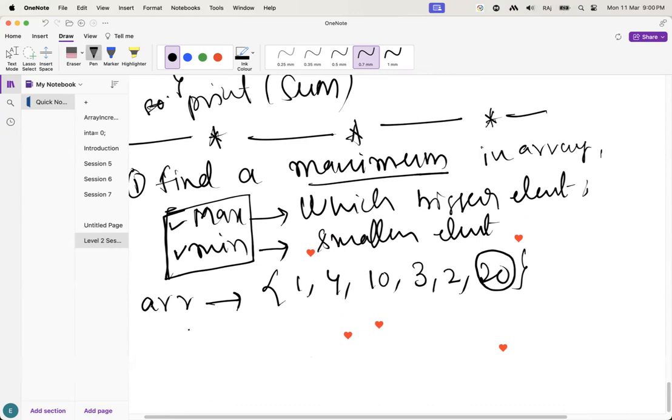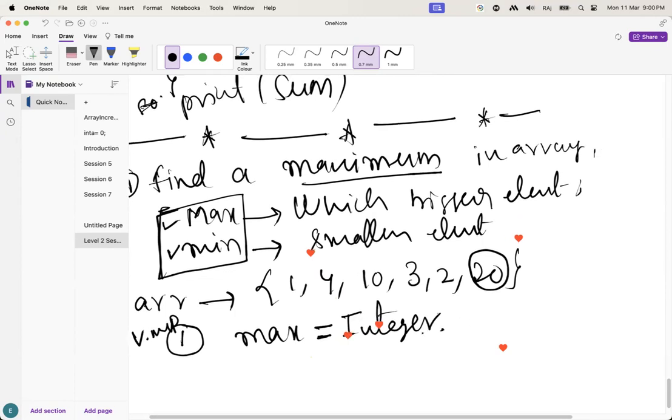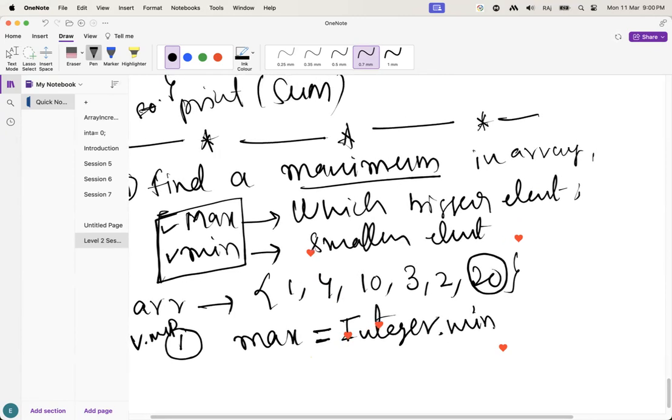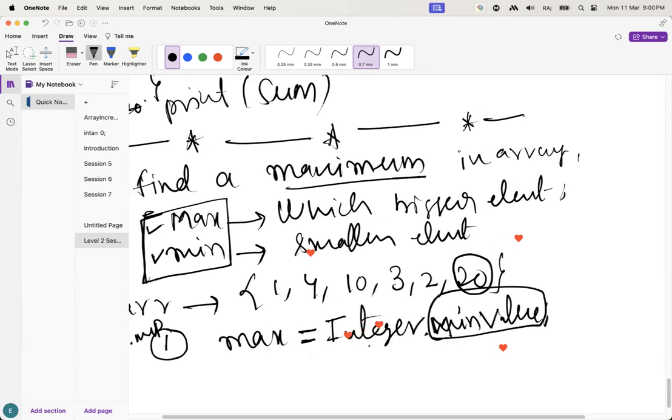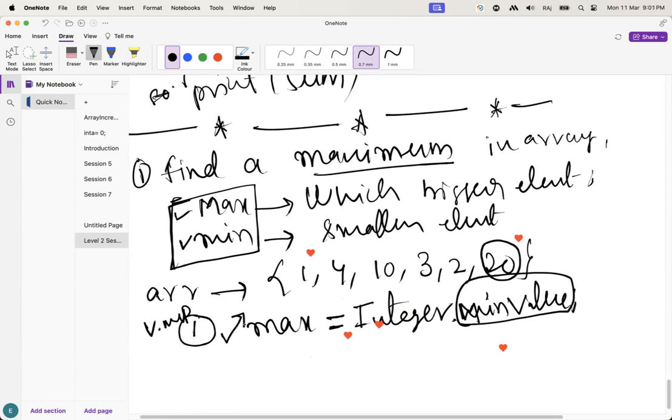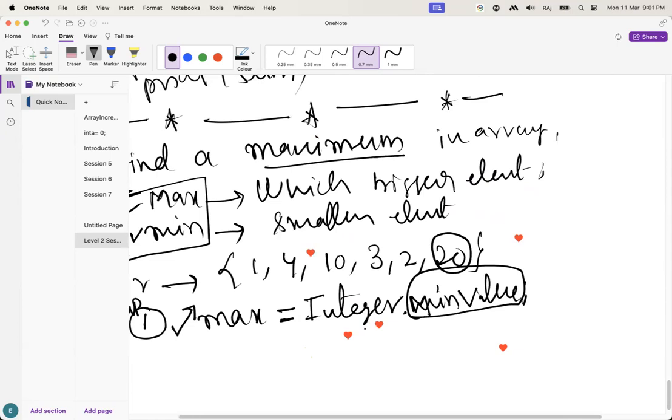Try to remember this one, guys. This is a very important thing. If you want to find the maximum value, initially you have to initialize with the minimum value. In integer there is a predefined minimum value. If you want to find the maximum value, we initialize with the minimum value.